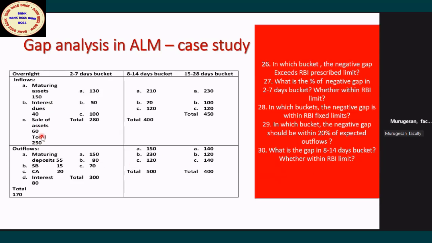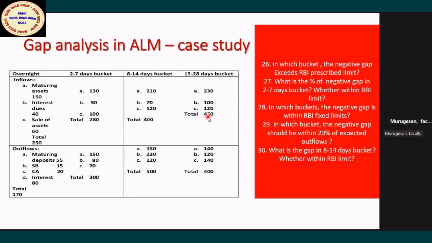So now note down, you can do it easily by memory. The first gap, positive or negative? It is positive, so you put plus 80. Second, you put minus 20. Here it is plus 80, here it is minus 20, here it is minus 100, and here it is plus 50.